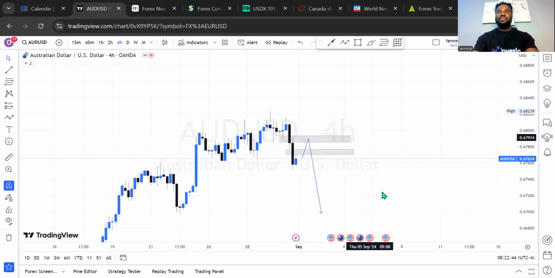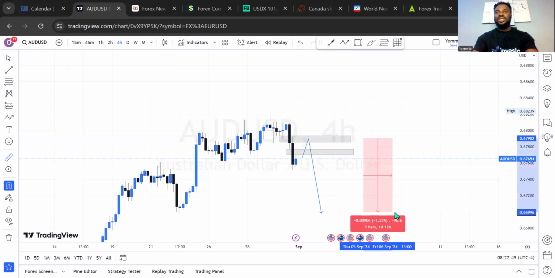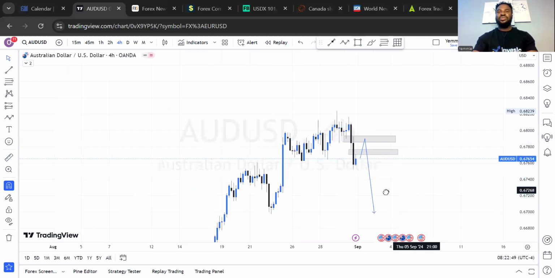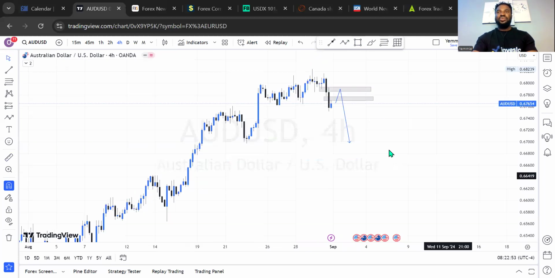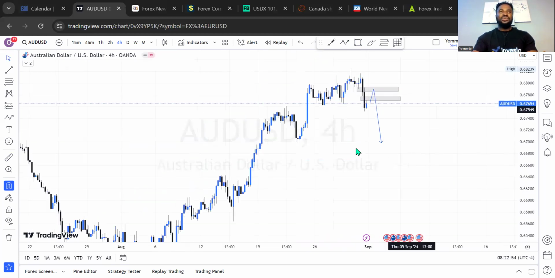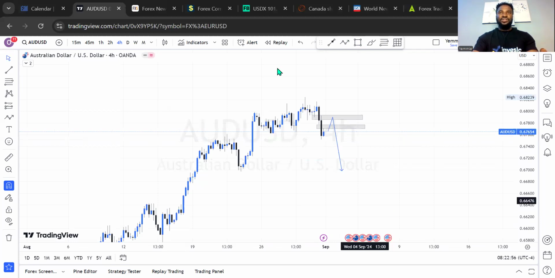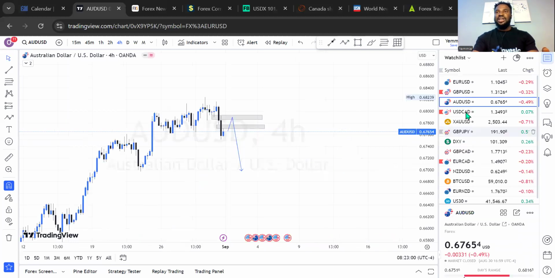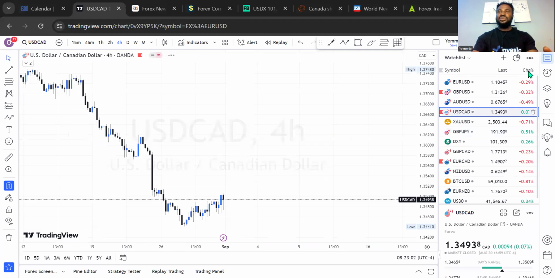If that is going to happen, that is about how many pips in total? That's about 90 pips. And this is not too much for the market to do. So basically, we can be waiting for the market to do this movement for this week. Is a bearish movement for AUD US dollar. All right, let's check out what we have on USDCAD, and we check out what we have on gold, and we move away quickly.